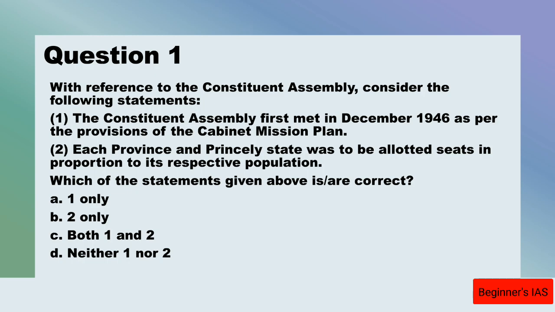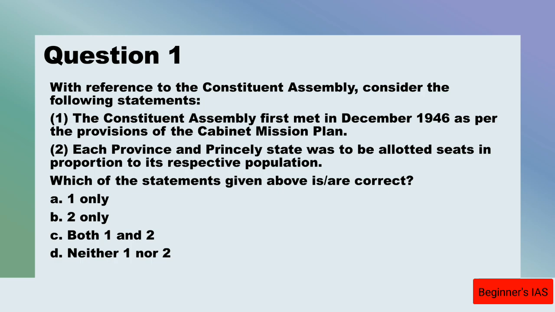So let us see statement number 1. Yes, this statement 1 is correct. Why is it correct? The Constituent Assembly of India came into existence in December 1946 as per the provisions of the Cabinet Mission Plan of May 1946. Its task was to frame the Constitution, facilitating the appropriate transfer of sovereign powers from British authority to Indian hands. Therefore, statement 1 is right.